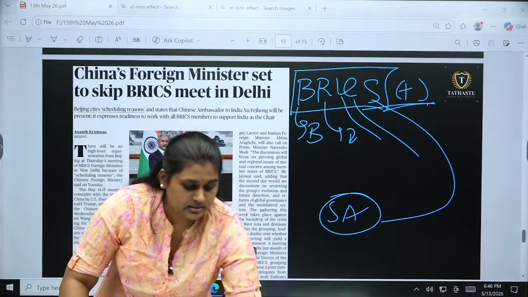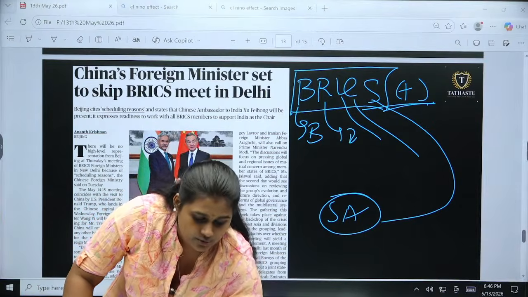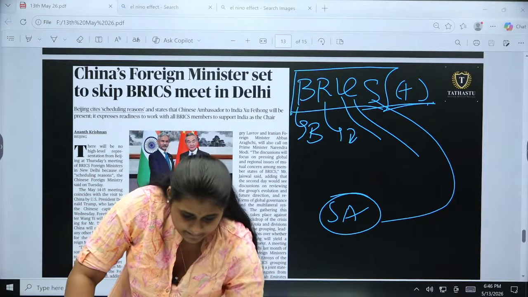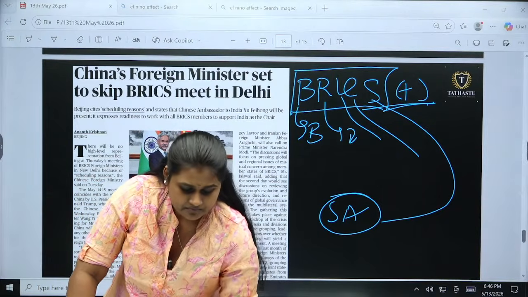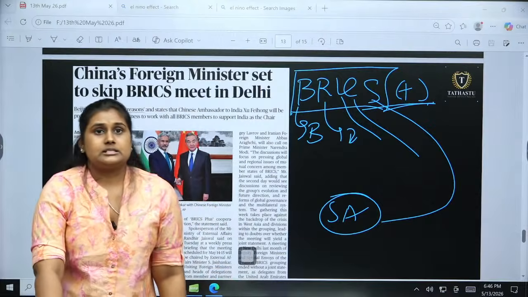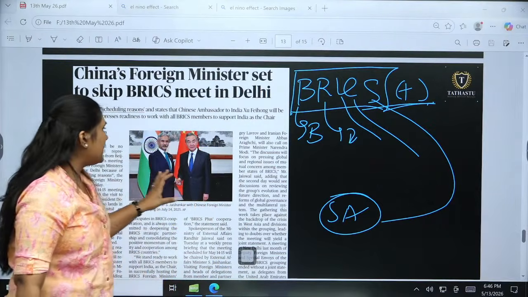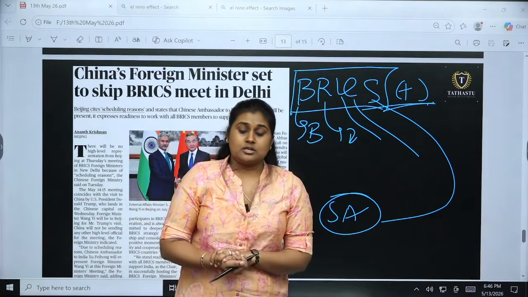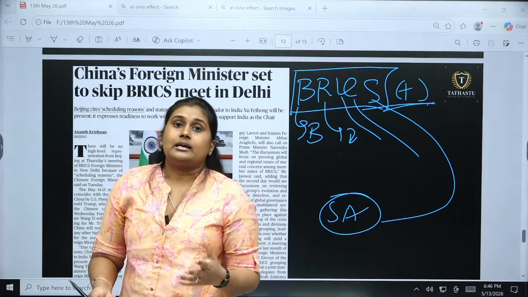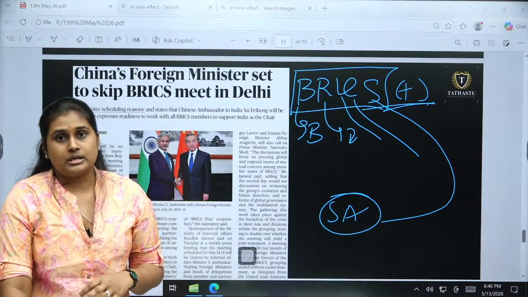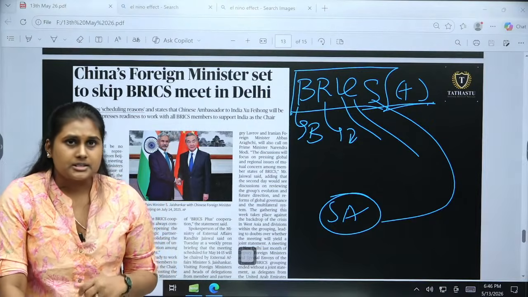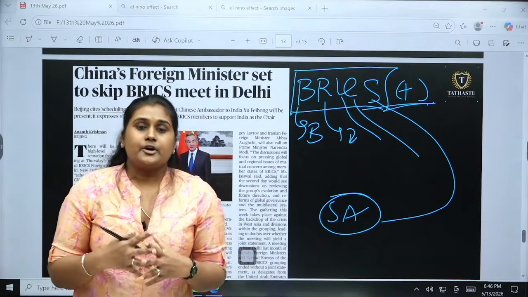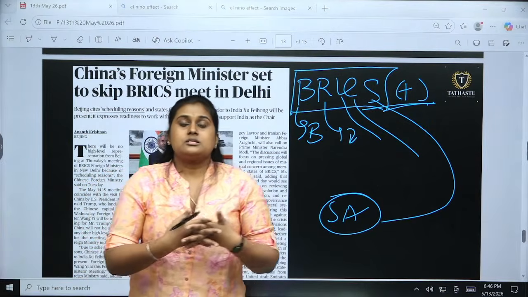and along with that they will be focusing on whom? They will be contradicting the Western dominance. So this is the major issue. What happened here is China has denied, and they are not able to attend the meeting in India because of their priorities. The issue here is what China's priority is when it comes to this